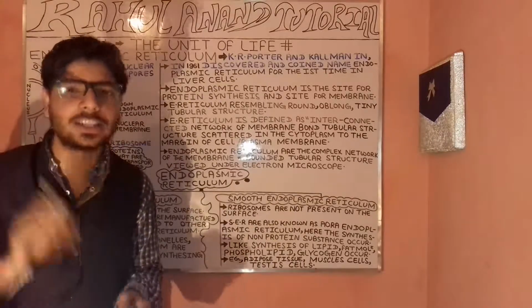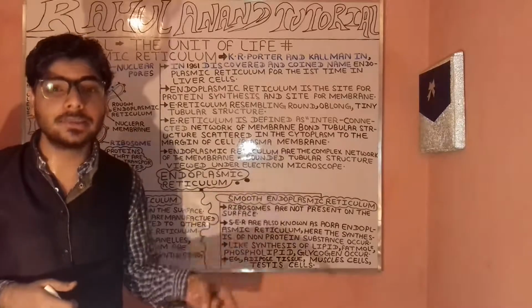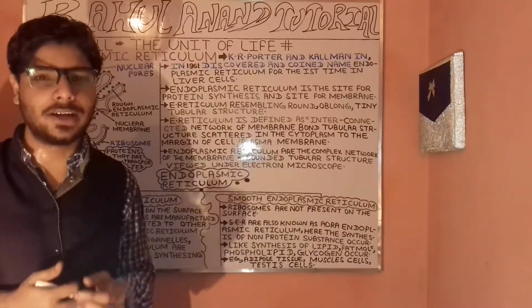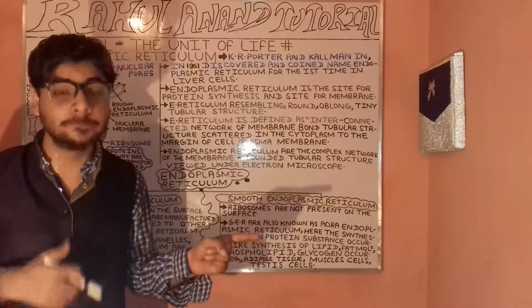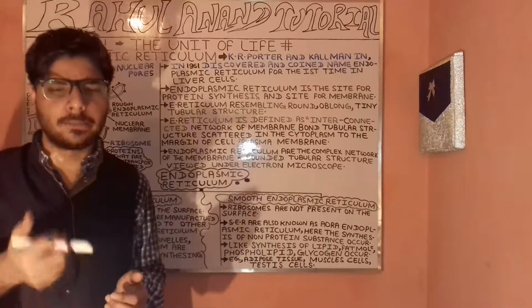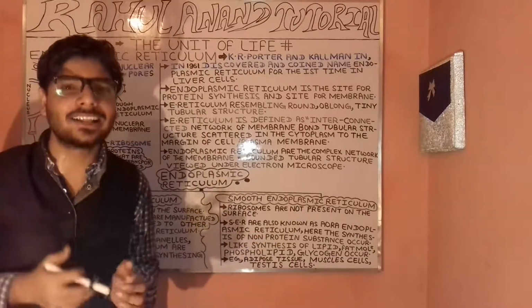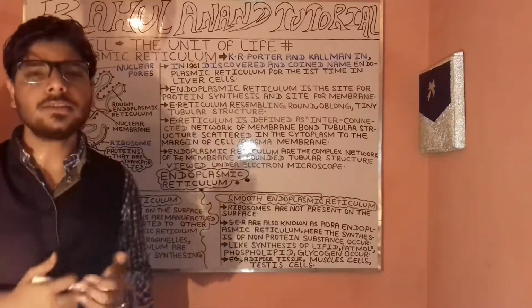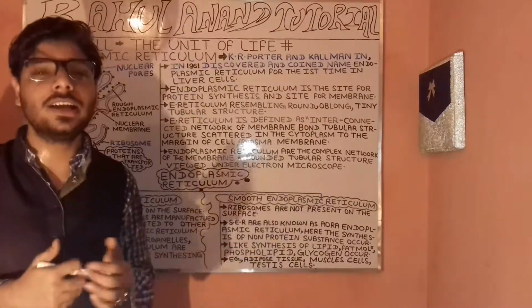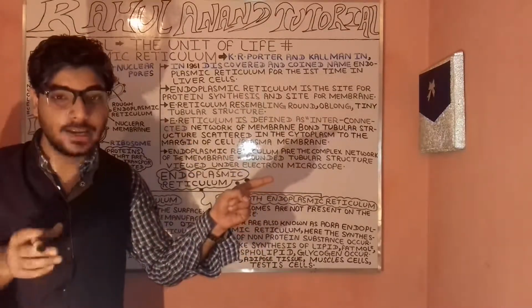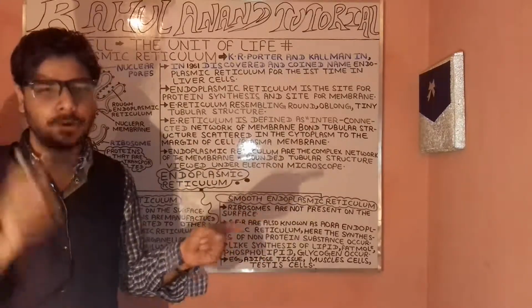Often when we are talking about the 80S ribosomes, you will have subunits: one larger subunit and a smaller subunit. The larger subunit will be around 60 and the smaller around 40... So when you add these, 50 plus 30, it comes under the 80S.